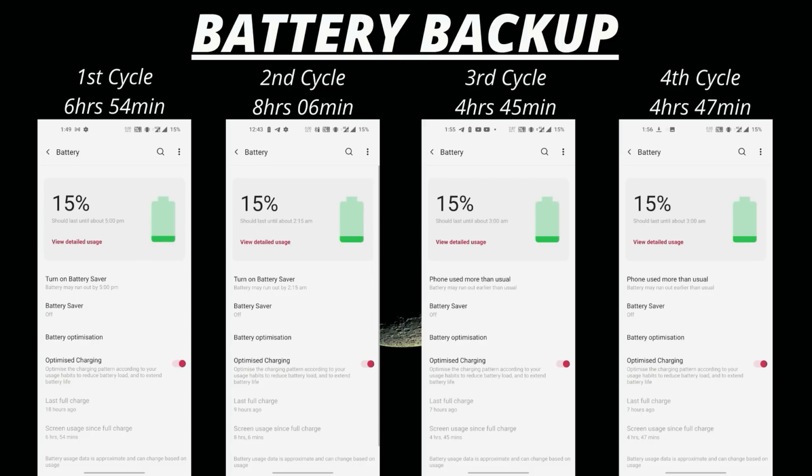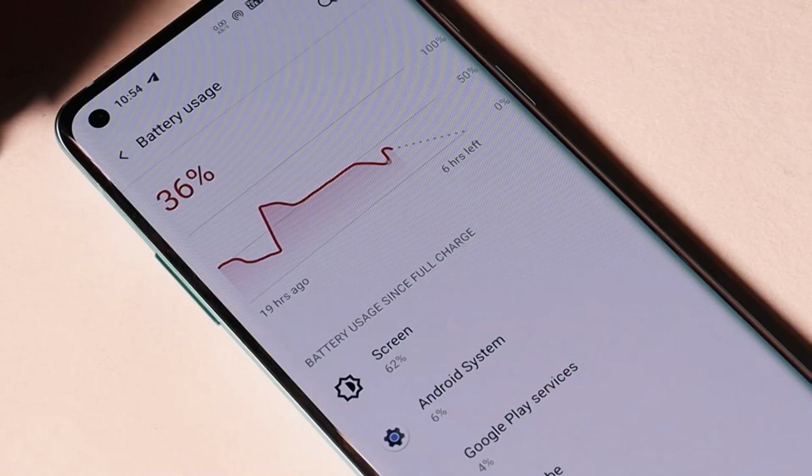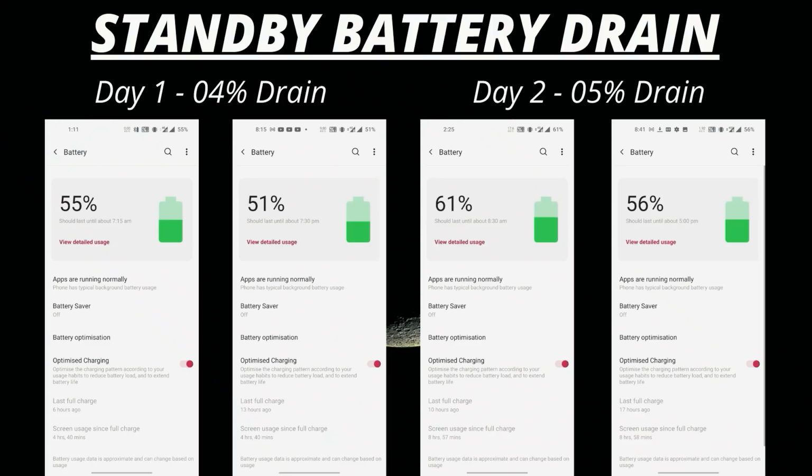Third cycle we got 4 hours and 45 minutes. Fourth cycle we got 4 hours and 47 minutes. And in third and fourth cycle, I did gaming on an average of 1 to 1.5 hours. For me, I have noticed good battery backup on the stable Oxygen OS 11.0.2.2 on my OnePlus 8. Also, improvements are to be seen for the background battery management.